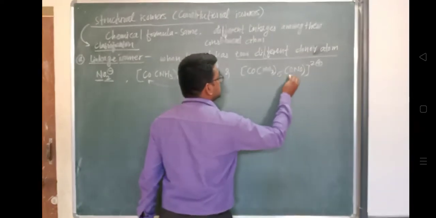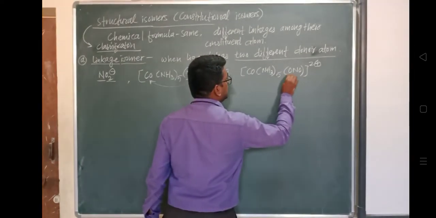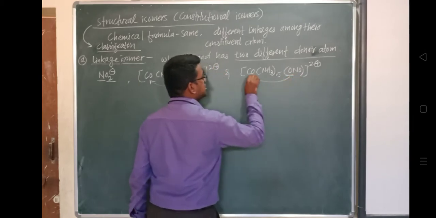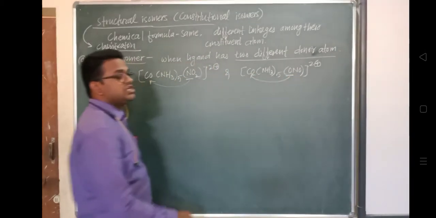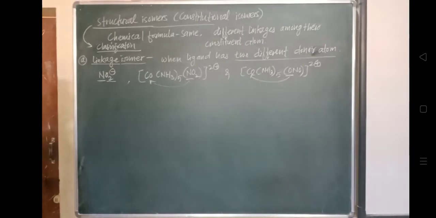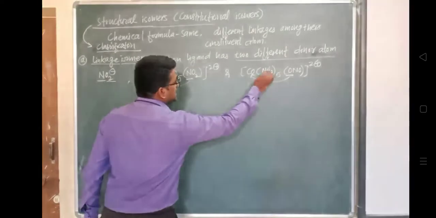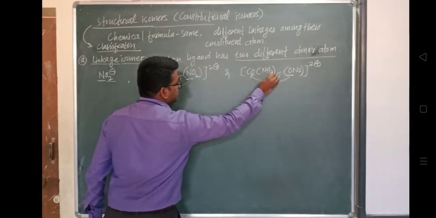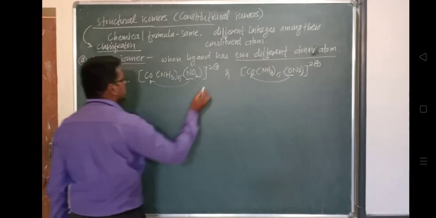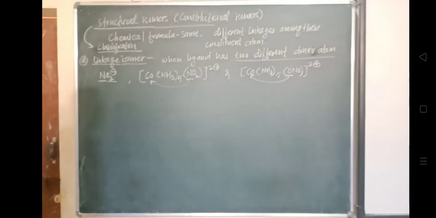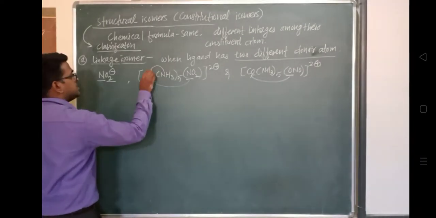In this case, what happens in ONO? This oxygen shares its electron pair with this cobalt. So this is the difference. Along with this, the nitrogen from NH3 will also share its electron pair with this cobalt. If you want, I can show it here.